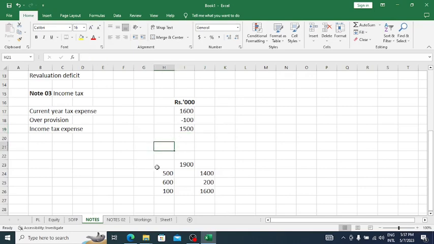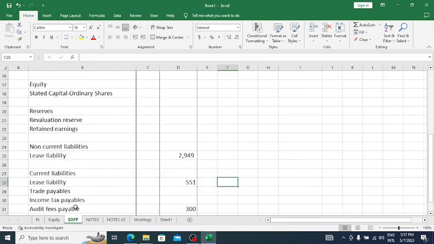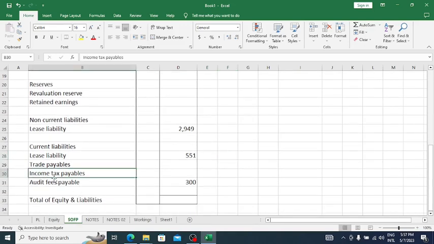And also they have not recorded the 200 which is relating to the last quarter. So this is payable. Therefore this should be taken into the statement of financial position, recorded under the current liability as income tax payable.